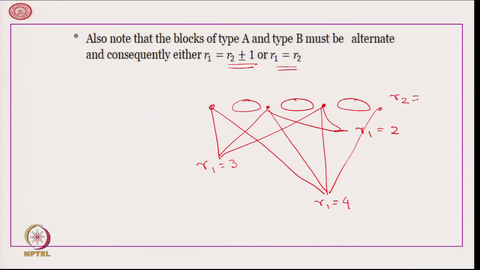So, if R2 is equal to 3, R1 can take either 2 or 3 or 4. It has no other possible choice, because if there are more elements of the first type, then actually we will combine them into one run.